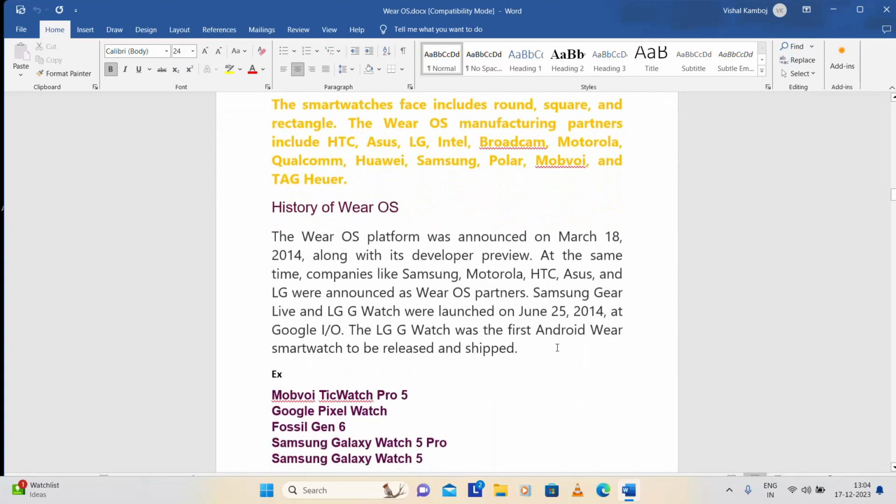And if we go for the history of Wear OS, the Wear OS platform was announced on March 18, 2014, and I think you can check it on Google anywhere. At the same time, companies like Samsung, Motorola, HTC, Asus, and LG, and the Samsung Gear Live and the LG watch models launched in 2014.